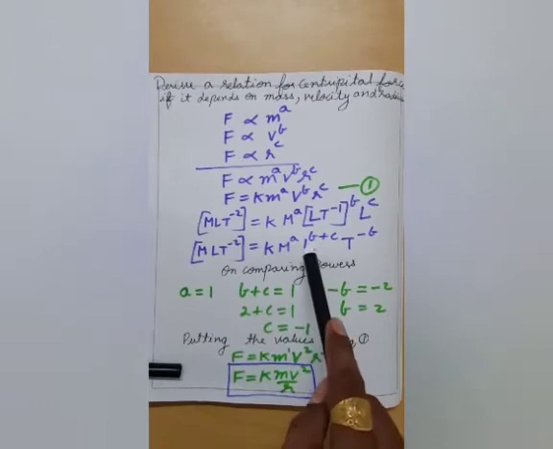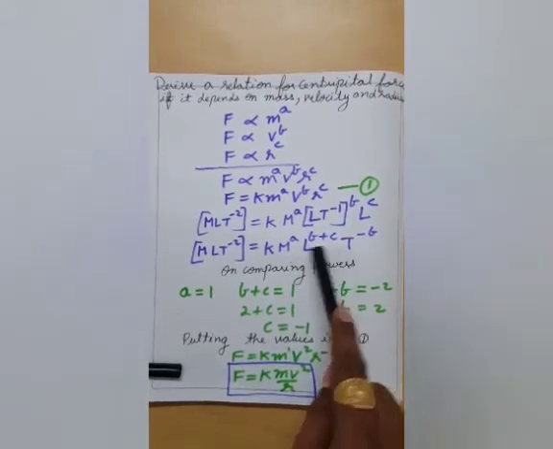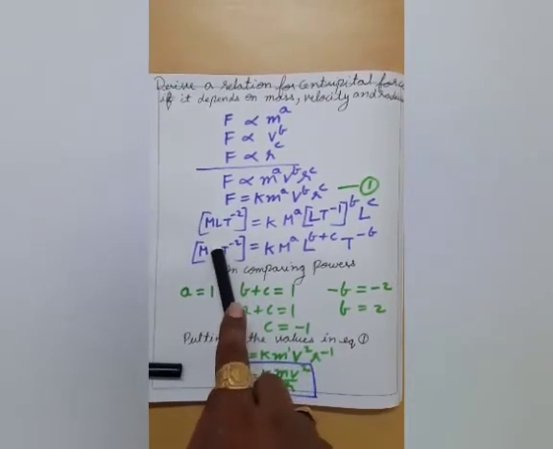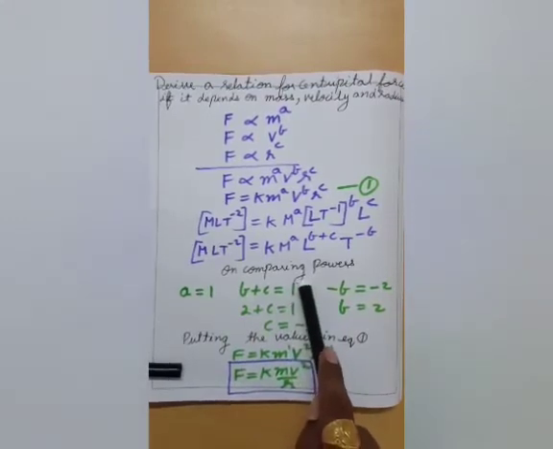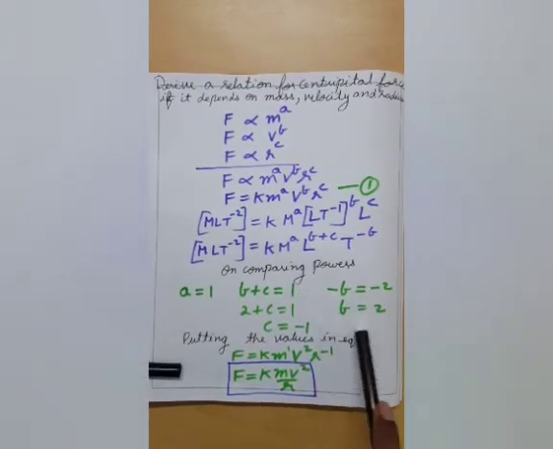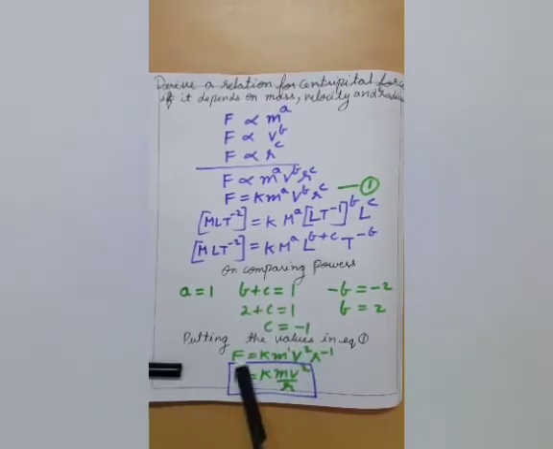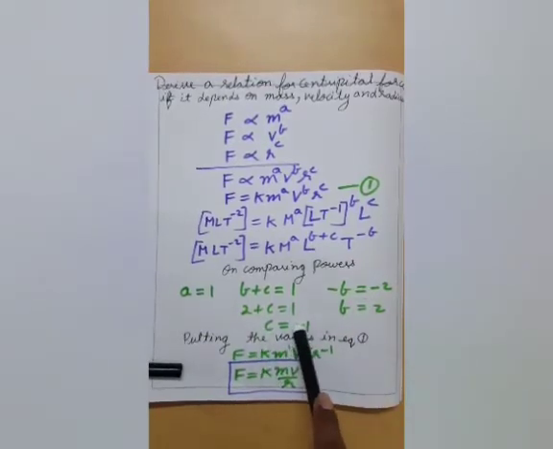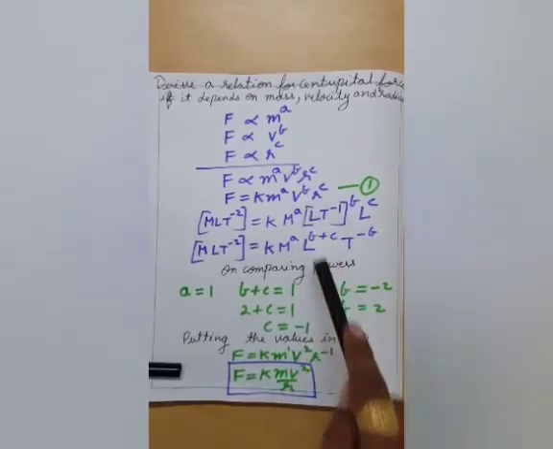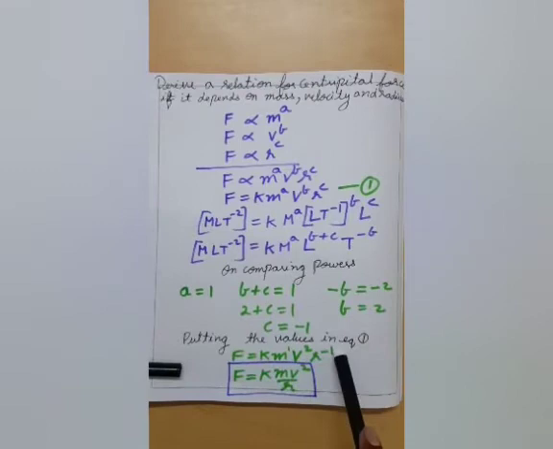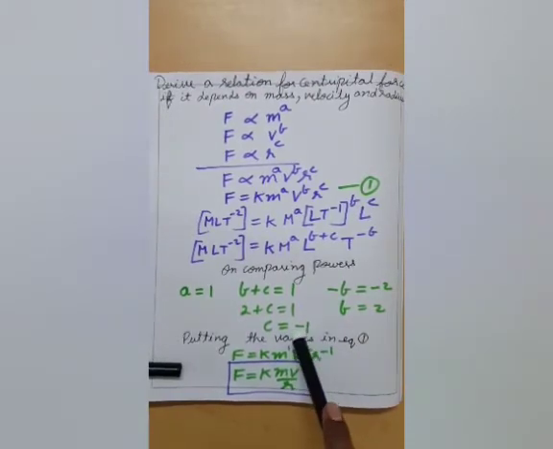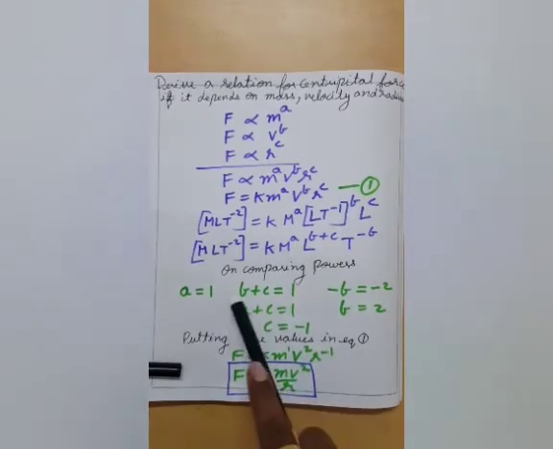Further, L to the power B plus C is over here and here L to the power is 1, then B plus C is equal to 1. And since we have already calculated B, we put this value of B over here, then C would become minus 1. So we are done with the values of A, B and C. We'll finally take the first equation and put the values there. For M we'll write 1, for B we'll write 2, and for R we'll write minus 1 respectively from the values of A, B, C.